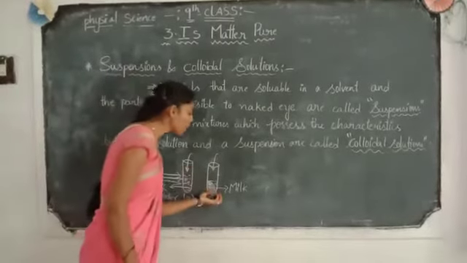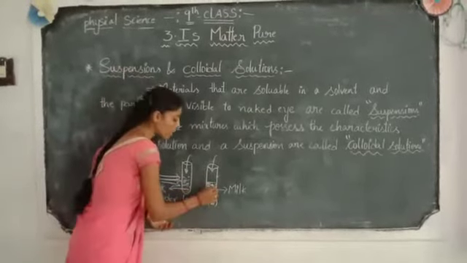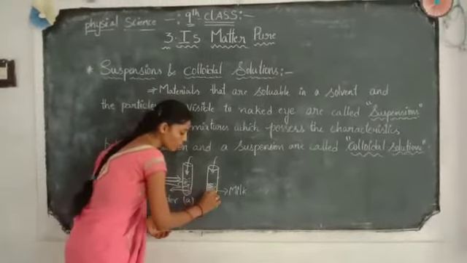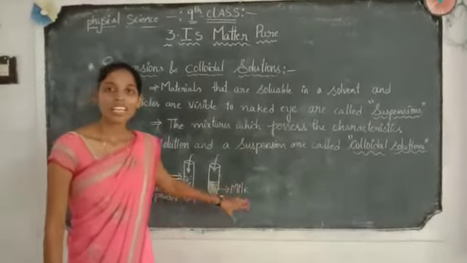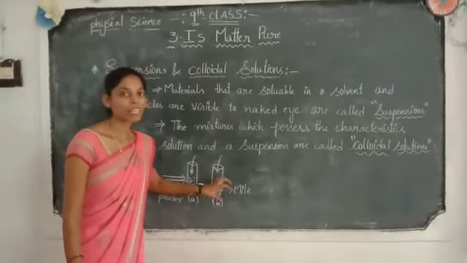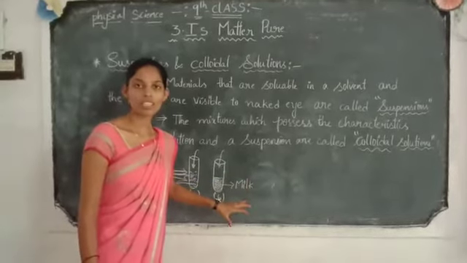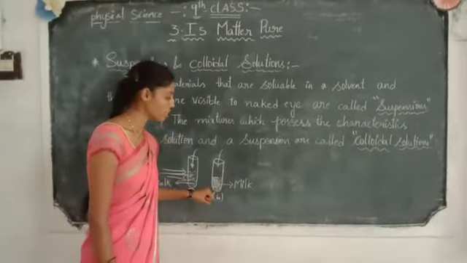Coming to the milk, when we pour water into the milk, the two components mix easily, but this is also a heterogeneous mixture. Visually it looks homogeneous, but it is heterogeneous. Why?